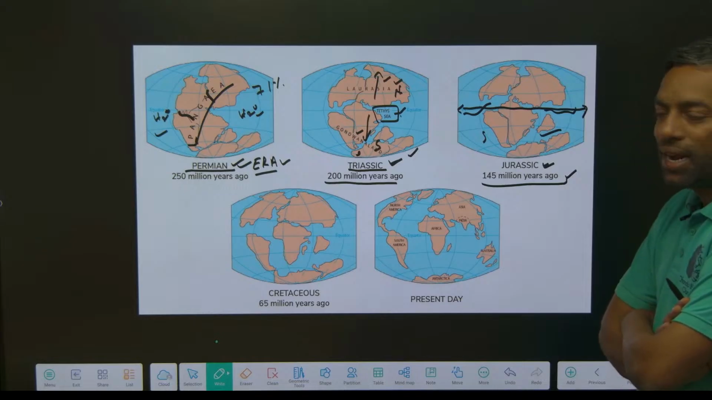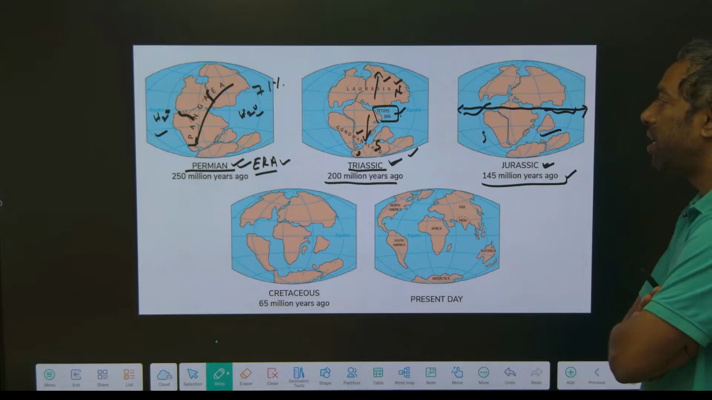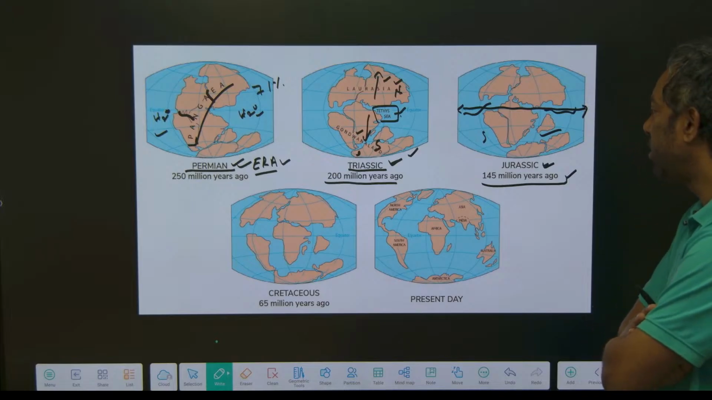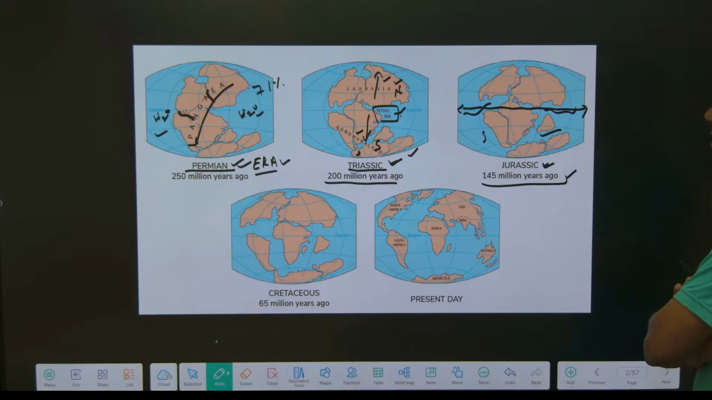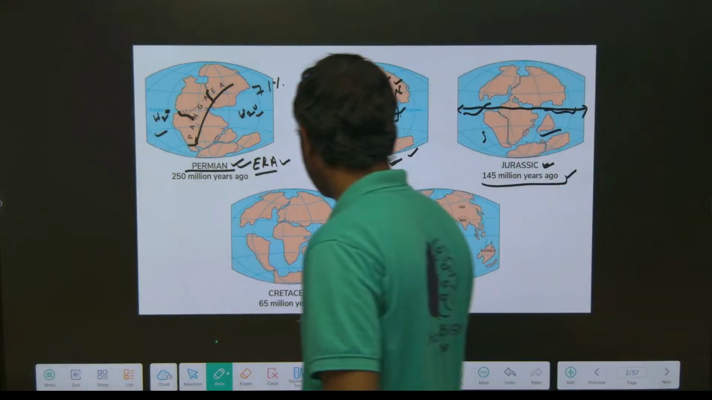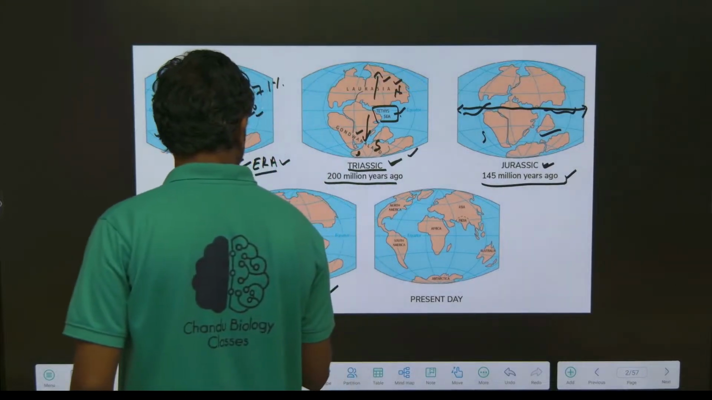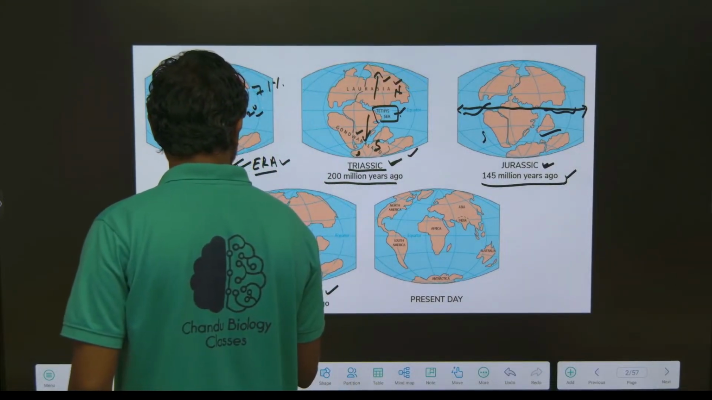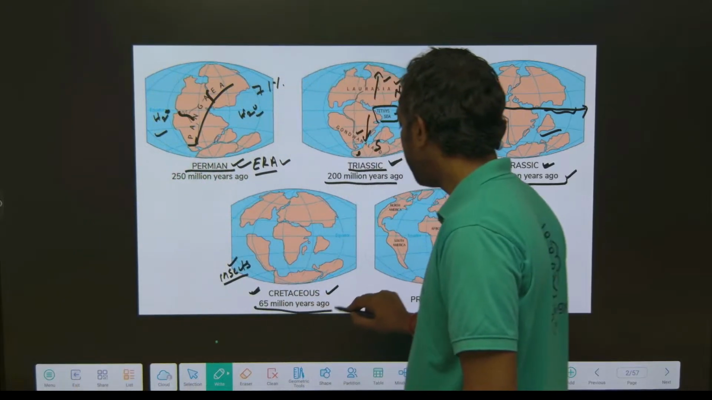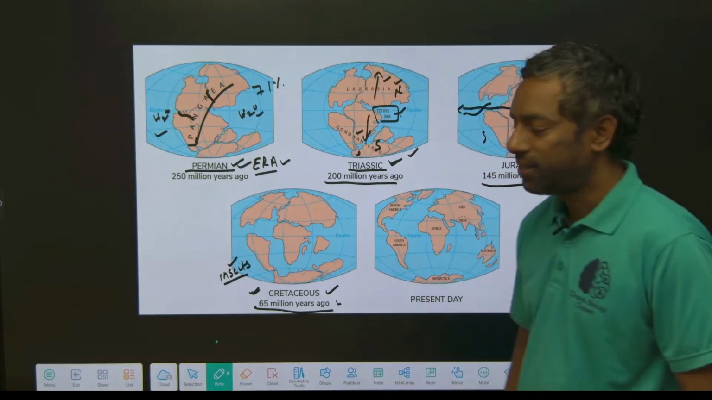Middle the mainland, that can be divided: the north side Laurasia, the south side Gondwana. After that, in the Jurassic, there is a continent trying to merge into different areas. Okay. After that, the Cretaceous, where insects developed in this area. Of course, the Cretaceous, 65 million years ago.